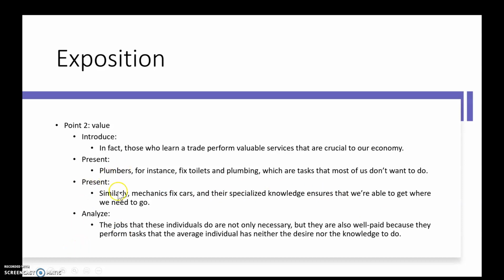Then I'm going to explain why these 2 present points are important. The jobs that these individuals do are not only necessary, but they are also well paid because they perform tasks that the average individual has neither the desire nor knowledge to do.